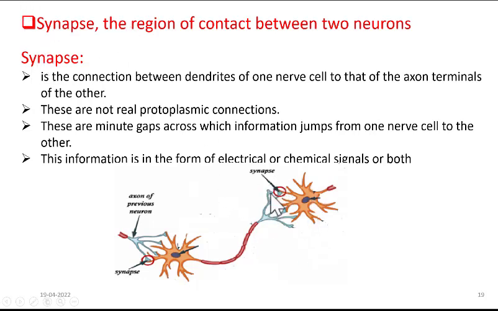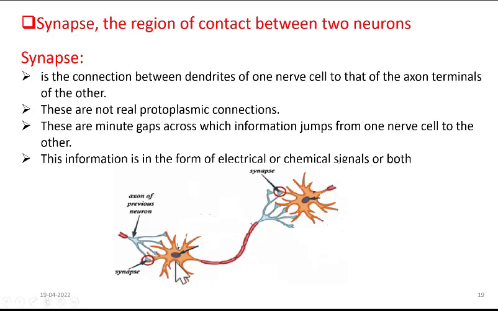But these connections are not physical contacts. As you are seeing, they are physically linked, but actually they are not physically linked. There is a minute gap between dendrites of this neuron and the axon terminals of this neuron. These minute gaps are the points where the information jumps from a nerve cell to another nerve cell. So the information carried by this nerve cell jumps across the gap and then goes to the next nerve cell. This information is in the form of electrical or chemical signals, or sometimes both.